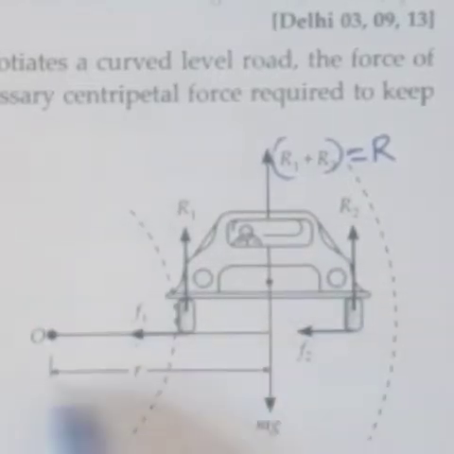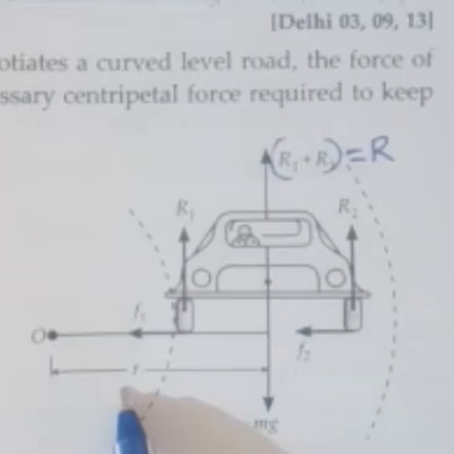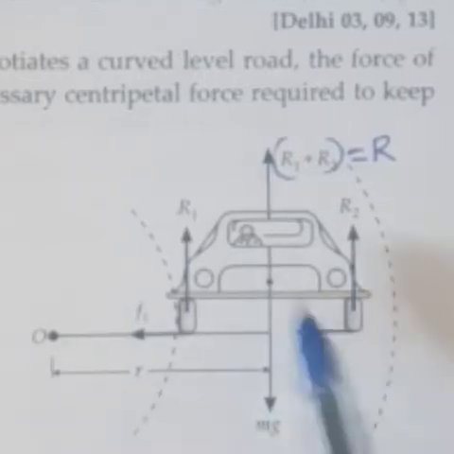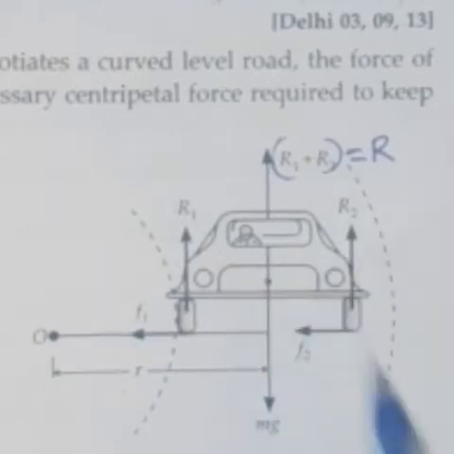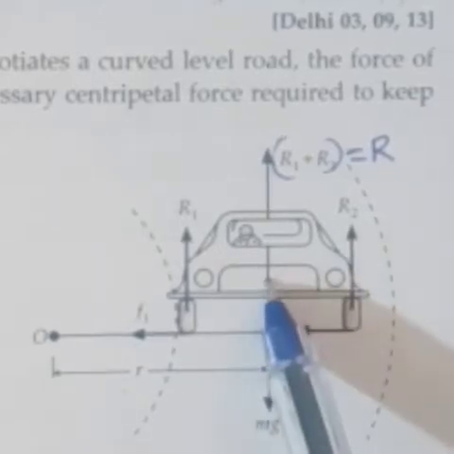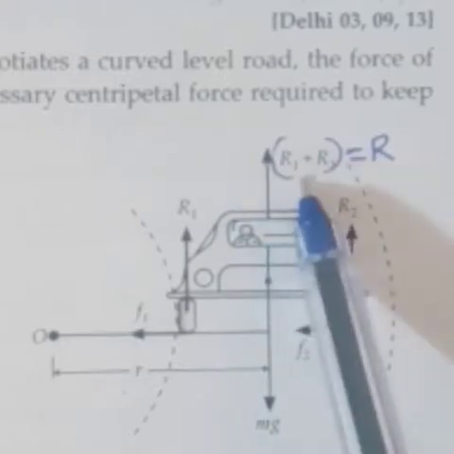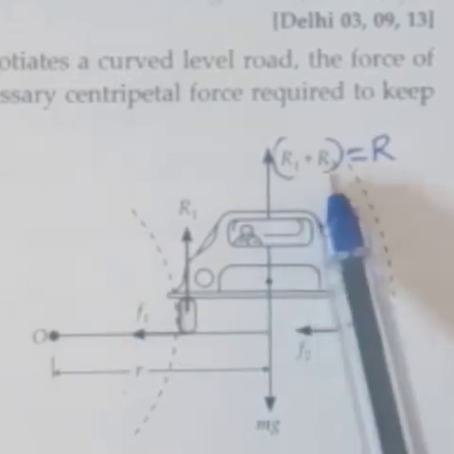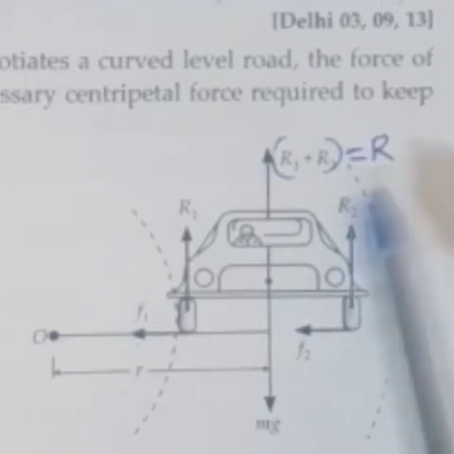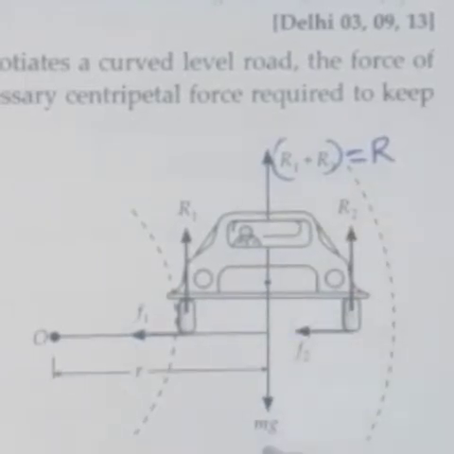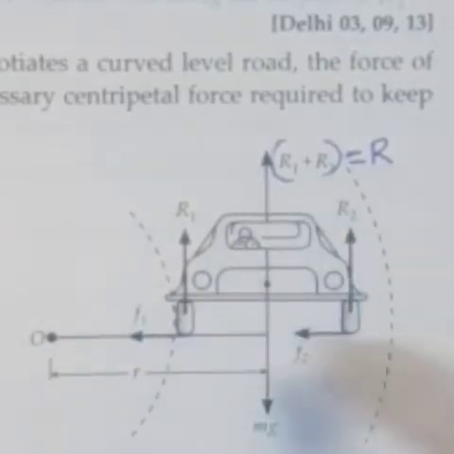So O to this point is represented as radius, that is R. The weight of the car is balanced by the central point of this car. Here this is the total normal reaction, that is R1 plus R2, which we denote as capital R. This normal reaction is balanced by its weight mg. You got the point? First we have to consider a car moving on a circular level road.